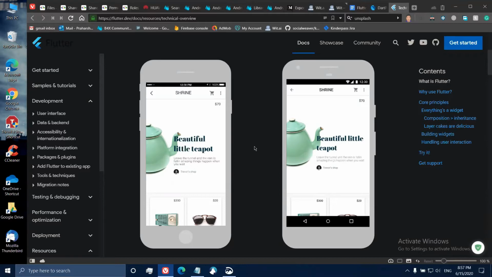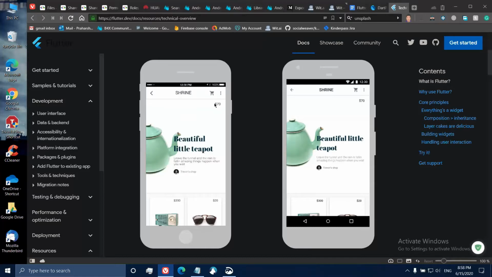Now, since we're talking about cross-platform, there are many other solutions like React Native or Cordova that offer us this kind of cross-platform solution. What makes Flutter separate is, for example, if you take React Native, they have their Java to native bridge, which will do is whatever we have defined in the code, for example, I've defined this back button, the title bar, and this options here in React Native.